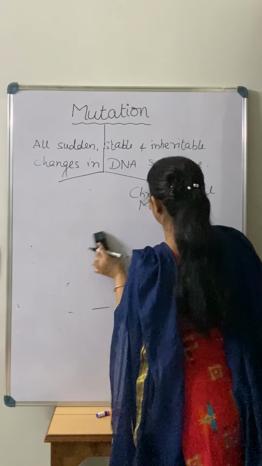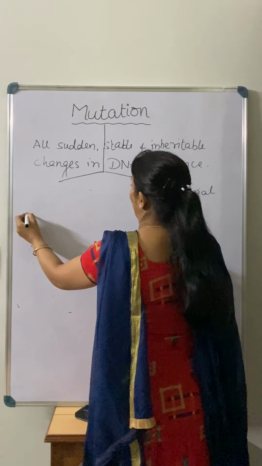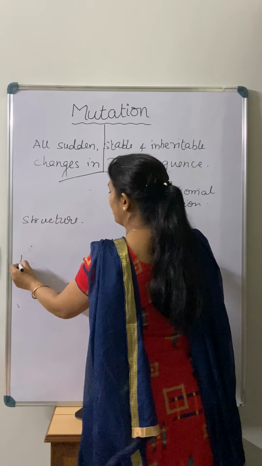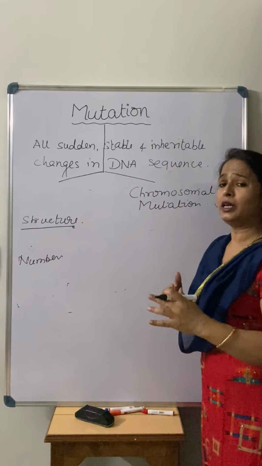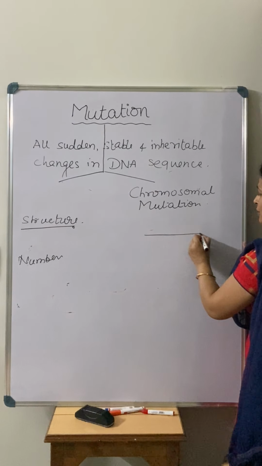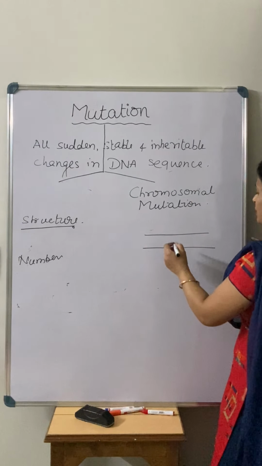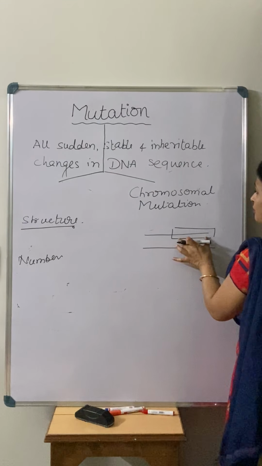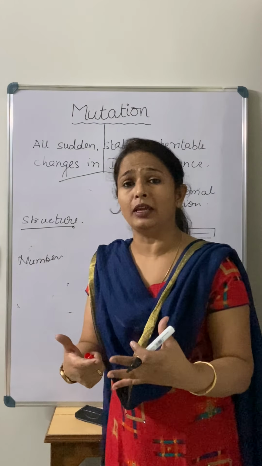Now when we talk about the chromosomal mutation. As I told you, chromosomal mutation is of two types: when there is a change in the structure or when there is a change in the number. Right? Change in the structure means when the entire segment of DNA, during the exchange of the chromatids, the entire segment of DNA is going to be changed, or the structure of that segment of DNA will be changed.